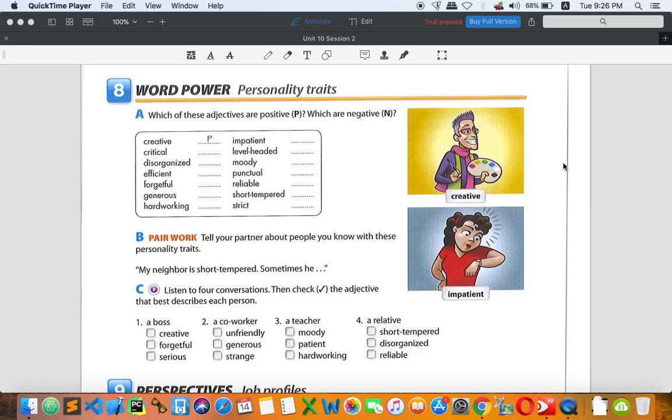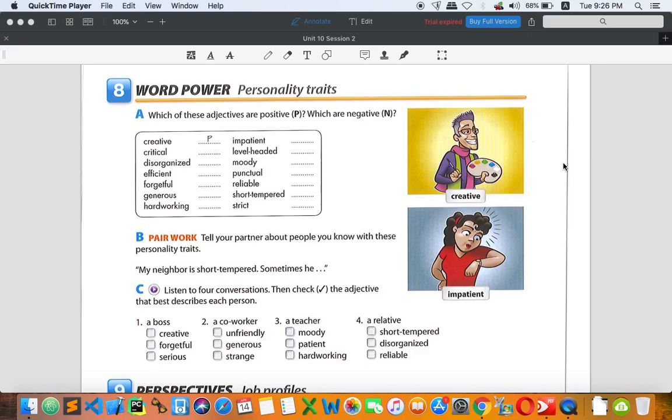Okay, you do it carefully, so that is level-headed and it is positive. The next word is moody. Moody is about your feeling. If you are moody, you love to change your feeling quickly. All right, sometimes you feel happy or sad immediately. So you change your feeling so quickly. That is moody and is negative.